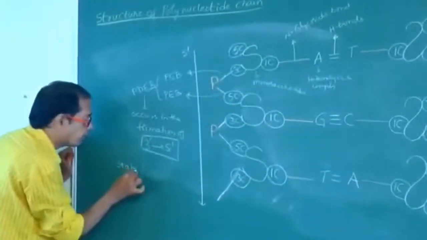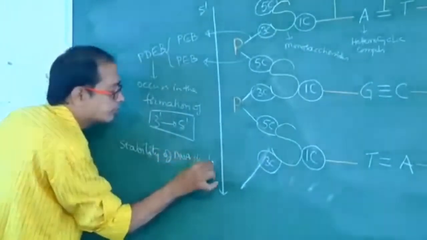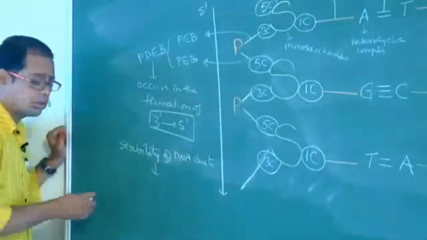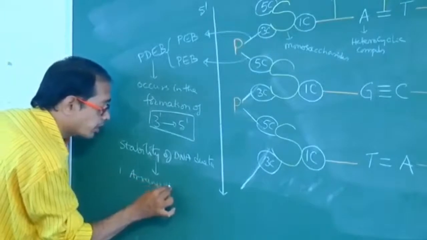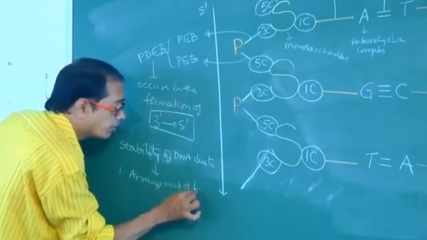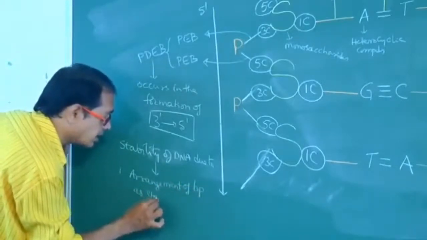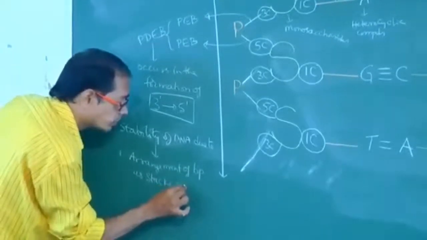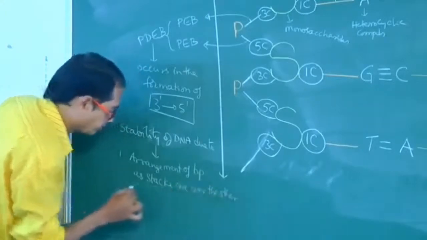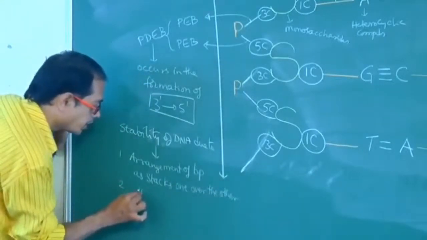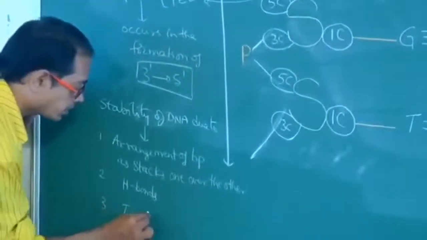Stability of DNA is due to: one, the arrangement of base pairs as stacks, one over the other; next, the presence of hydrogen bonds; and third, the presence of thymine.